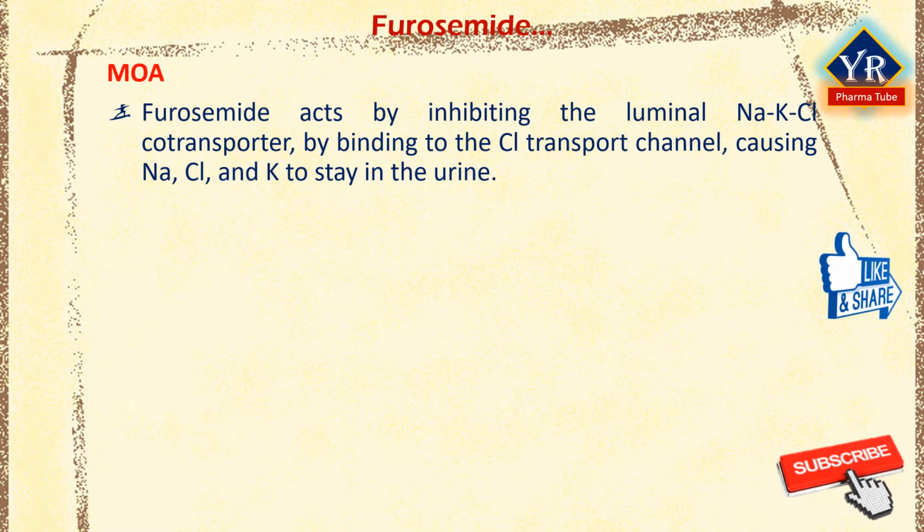Furosemide acts by inhibiting the luminal sodium-potassium-chloride cotransporter in the thick ascending limb of the loop of Henle by binding to the chloride transport channel, thus causing more sodium, chloride, and potassium to stay in the urine. The action on the distal tubules is independent of any inhibitory effect on carbonic anhydrase or aldosterone.